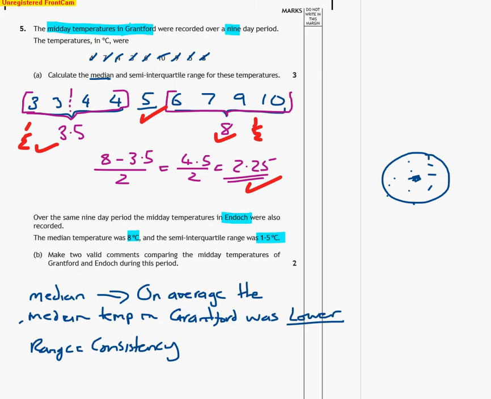Okay, so let's look at range, which we're going to say is consistency. So I'll just rub that out for space. I don't actually need to have this either. Okay, just this bit here. So our second statement, we're going to say on average, the median, or maybe just the, not the median, sorry.